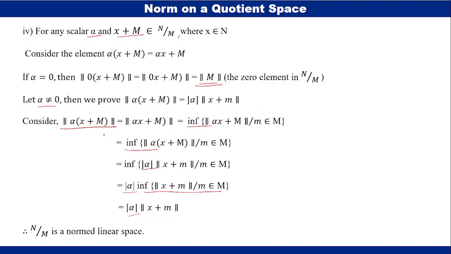Then we have shown that the quotient space N by M is a norm linear space.